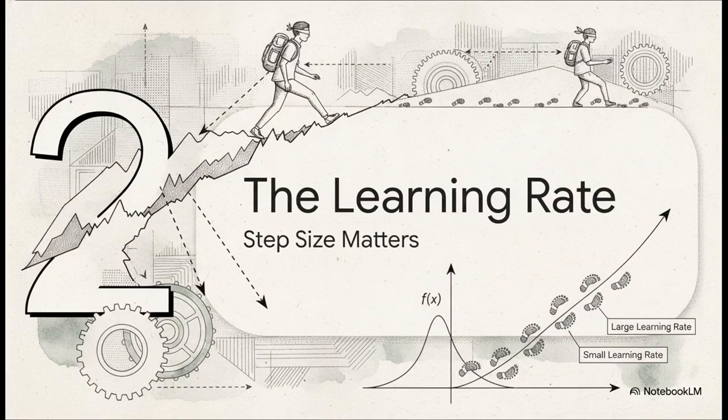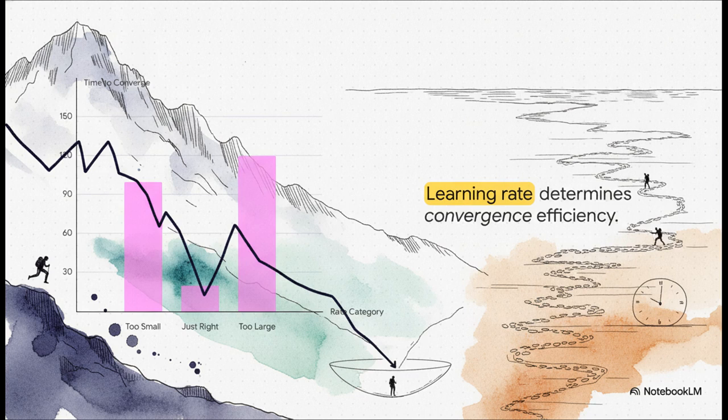Tuning the learning rate. This dictates exactly how wide of a stance our blindfolded hiker takes with every single step. And it is a classic Goldilocks situation. If our learning rate is too large, our hiker is taking massive, wild leaps. They'll bounce back and forth across the valley walls in total chaos, maybe even climbing higher.